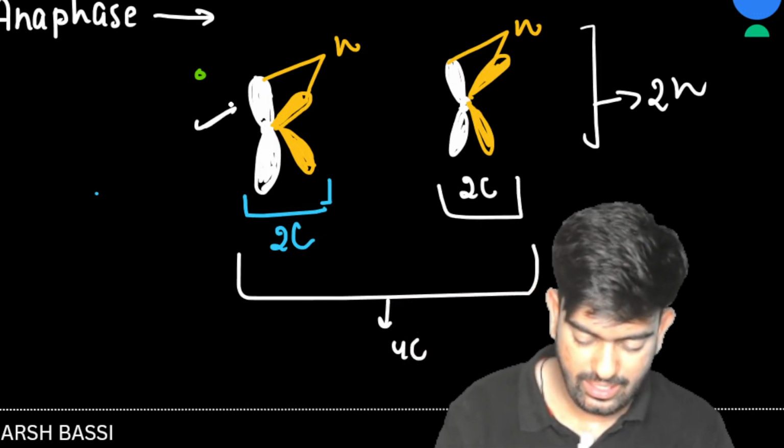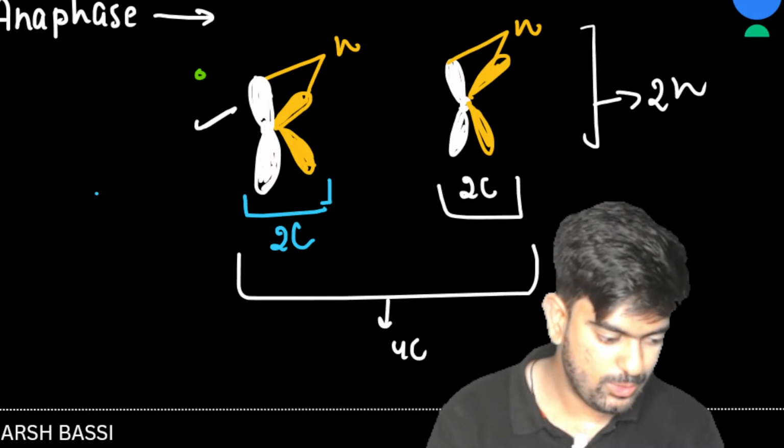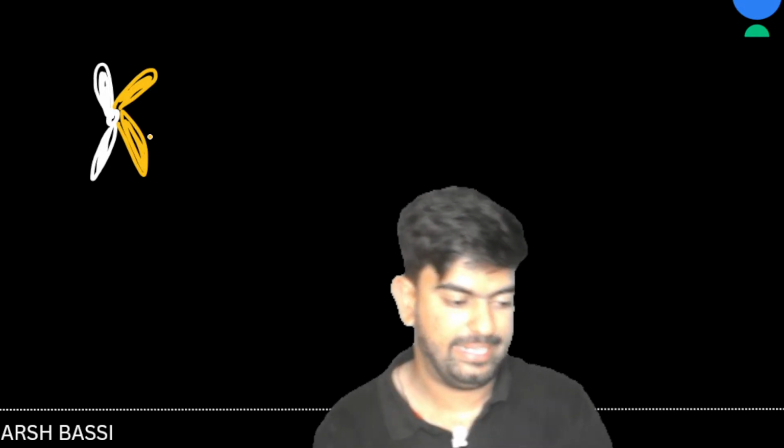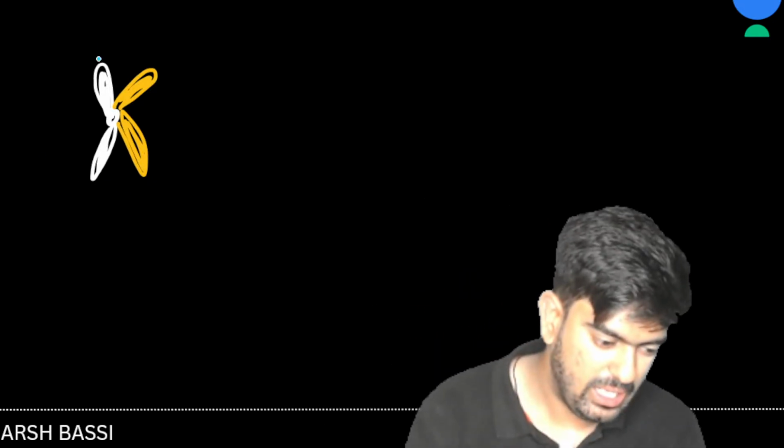Let's take one chromosome here and understand what is going to happen. This is the one chromatid and this one is the other chromatid. This was N, but now it will become 2N.